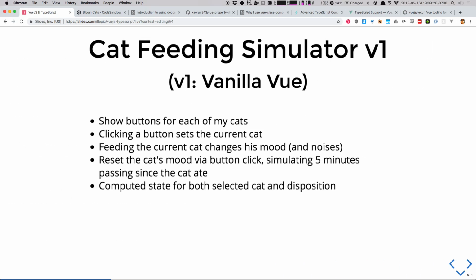So we are going to do this by refactoring the application 3 times. We're going to write a little application. This is our cat feeding simulator. We're going to write it in vanilla Vue to start with. And it's going to feature a couple of things.